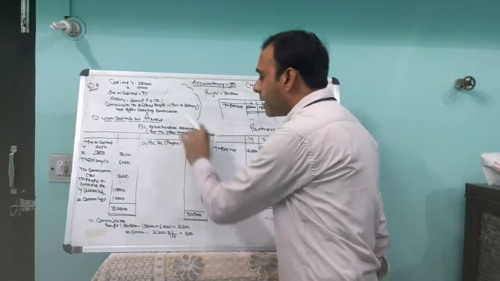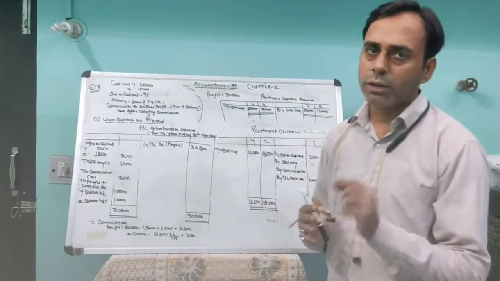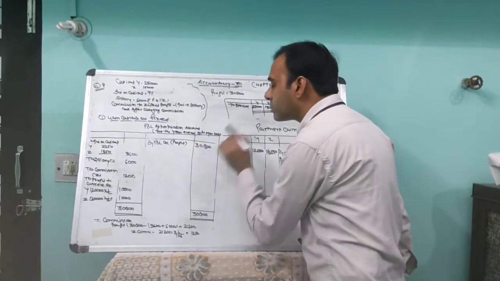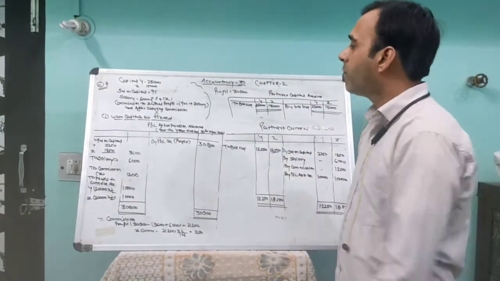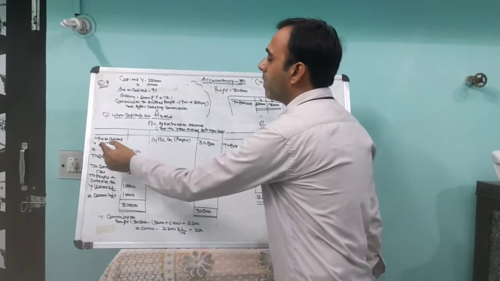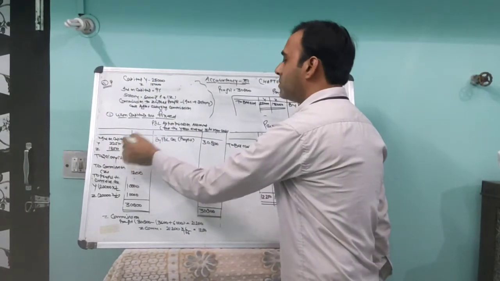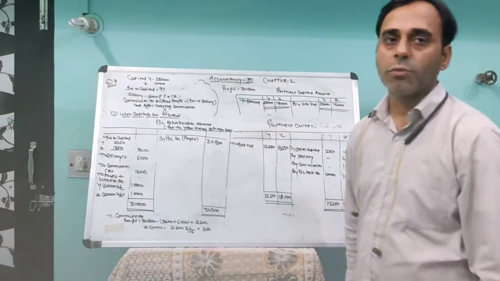First of all, we prepare the P&L appropriation account. It will be done in the same way whether capital accounts are fixed or fluctuating. There is a minor difference, which I will let you know. First of all, we write the profit here, 30,800 rupees. Whatever we have to pay will come to the debit side. First, we have to pay interest on capital to the partners at 9% per annum. We calculate it on the capital amount. It comes to 2,250 for Y and 1,350 for Z. The total stands at 3,600 rupees.